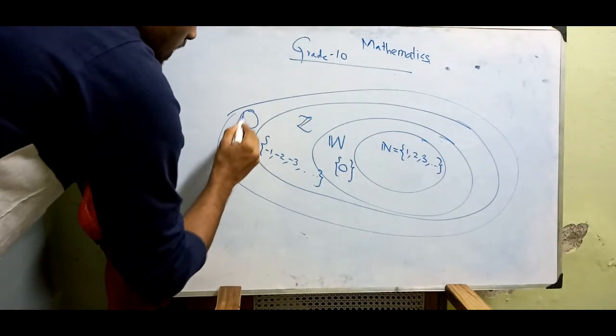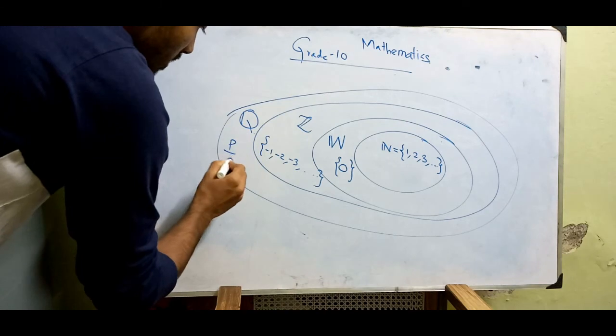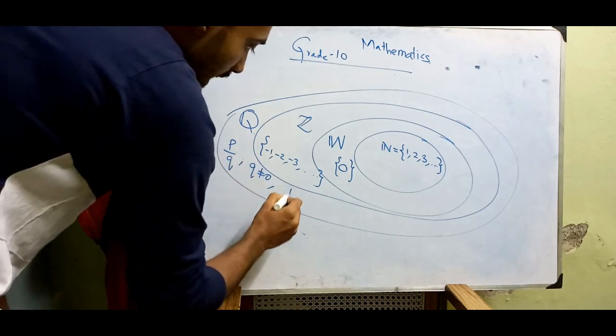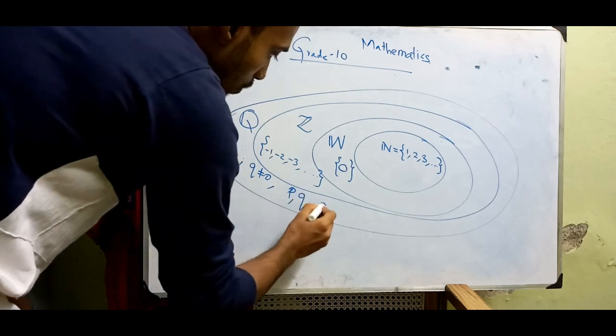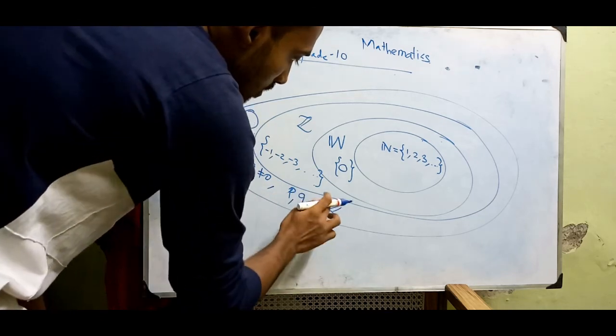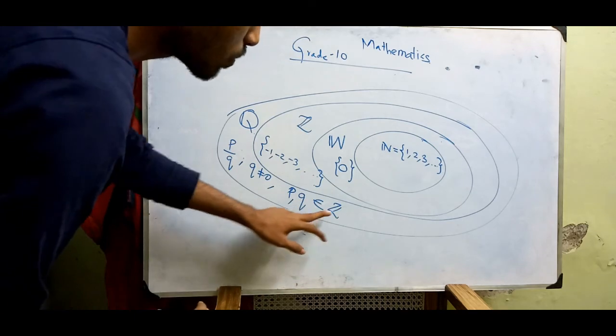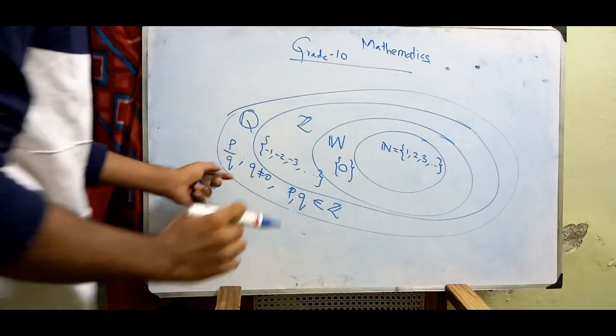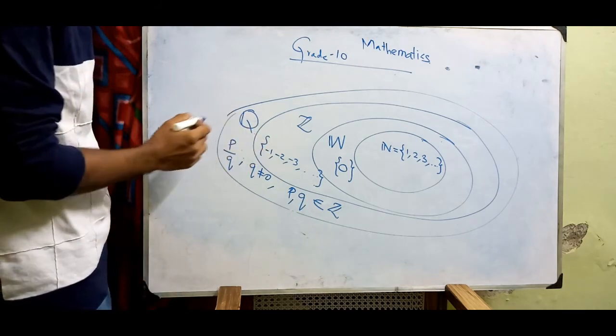Next is the rational number. It has a certain form, p divided by q, where q is not equal to 0, and p, q both belong to the set of all integers. The only thing is q should not equal 0. So this is a rational number.